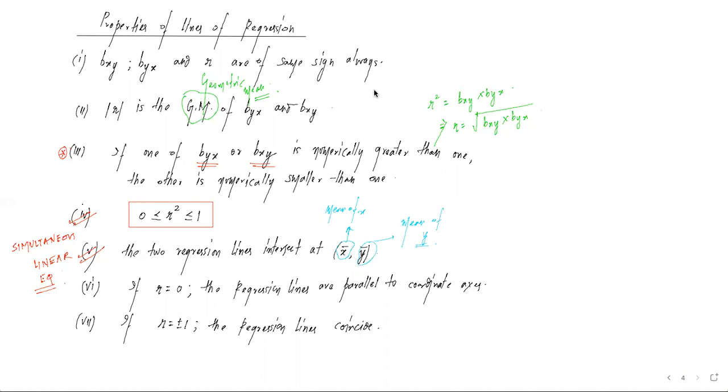So from property number 5, let us frame one question to see what they actually want to say. इसी screen पे हम एक question लेते हैं.